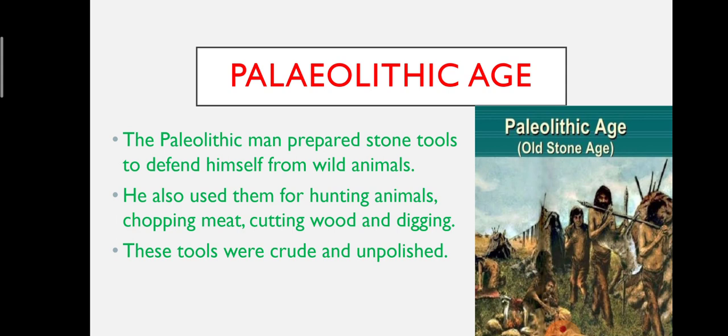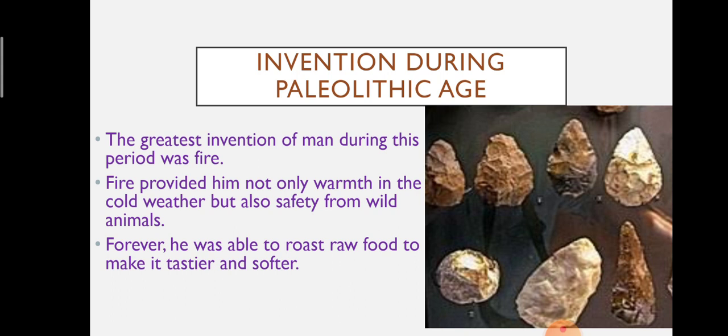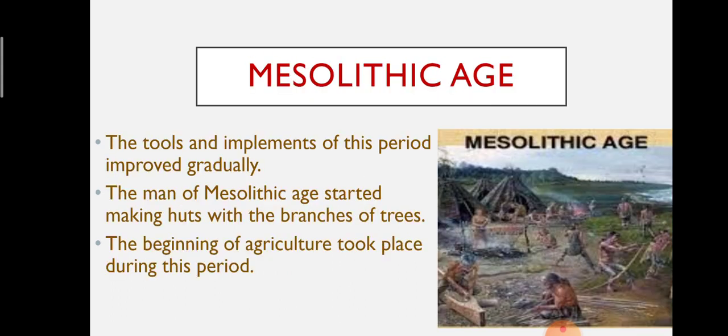Now let us discuss the Mesolithic Age. Meso means middle, hence the age refers to the period between the Paleolithic Age and the Neolithic Age.